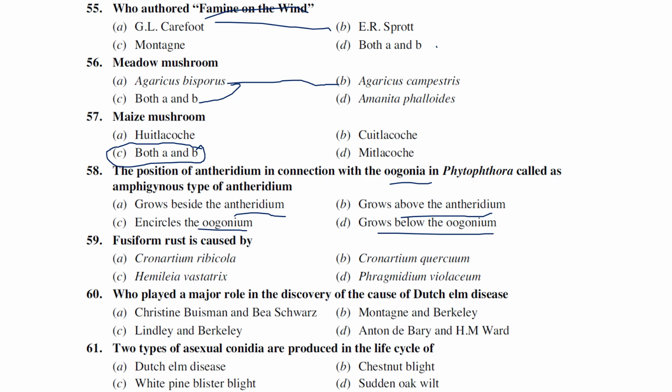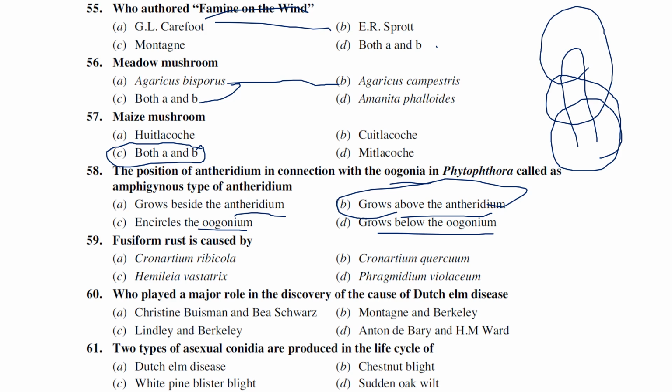So the answer is grows above the antheridium, which means if you see the life cycle of Phytophthora infestans, the oogonium penetrates through the antheridium. I repeat, amphigynous type of antheridium means the oogonium penetrates through the antheridium and forms a globose structure above the antheridium, right? So the answer is B.